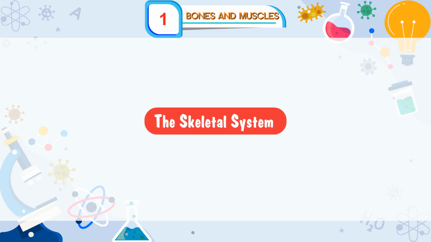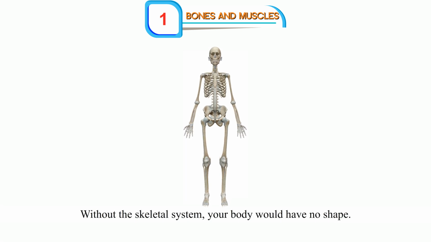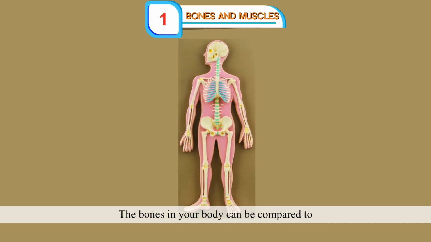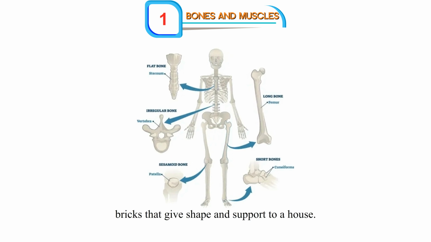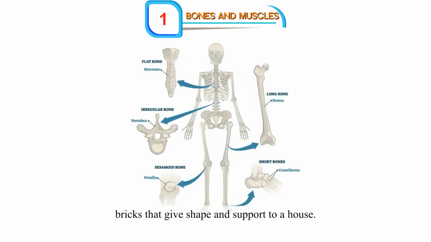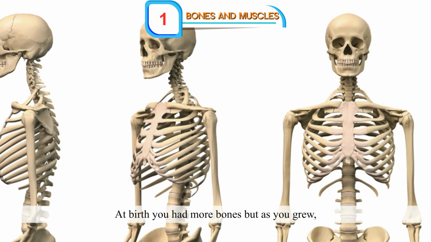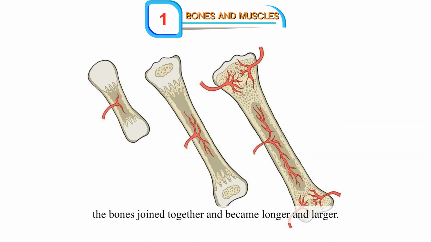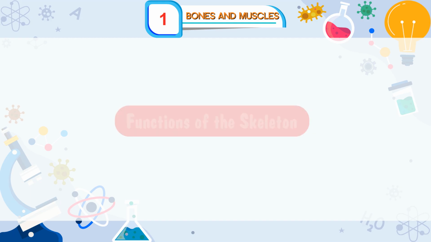The skeletal system. All the bones of your body form the skeletal system. Without the skeletal system, your body would have no shape. The bones in your body can be compared to bricks that give shape and support to a house. An adult human has 206 bones. At birth, you had more bones, but as you grew, the bones joined together and became longer and larger.